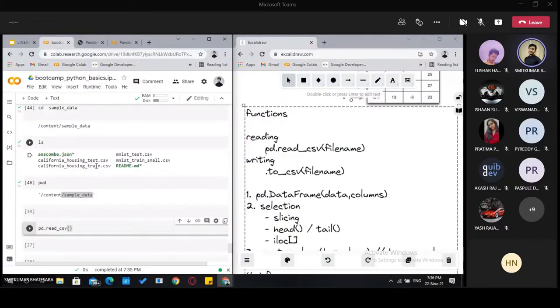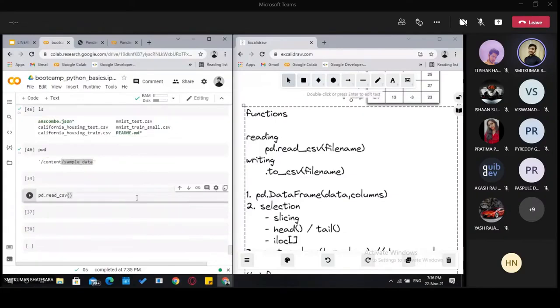If we have any file on our computer, and if you are using any other editor, then you can just give it the path of the file and the name of the file, if the required file and this file are both in the same folder. So just forget about that.